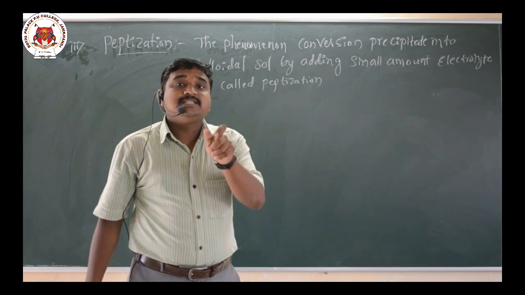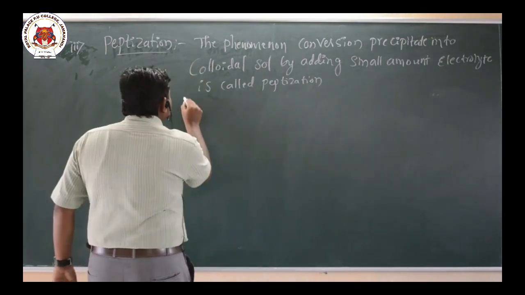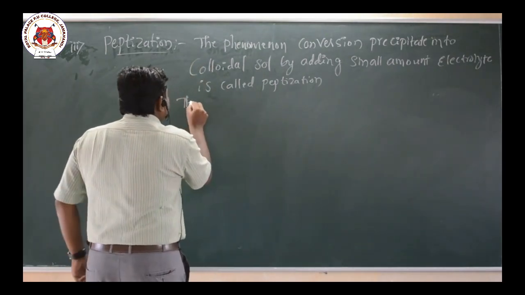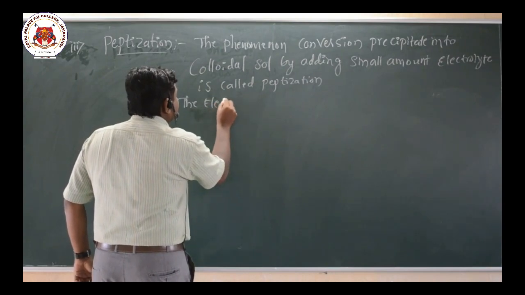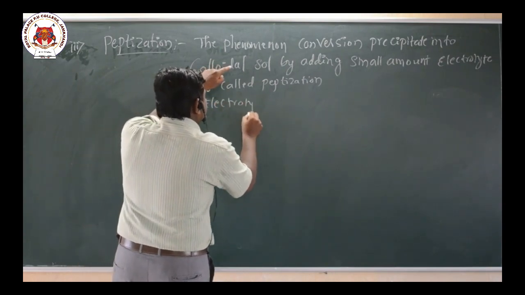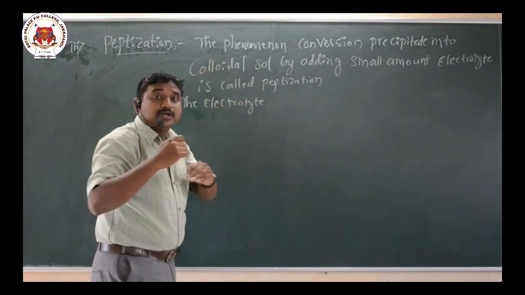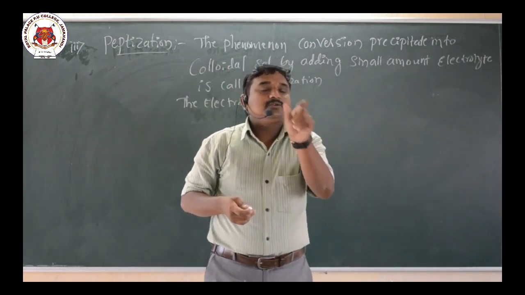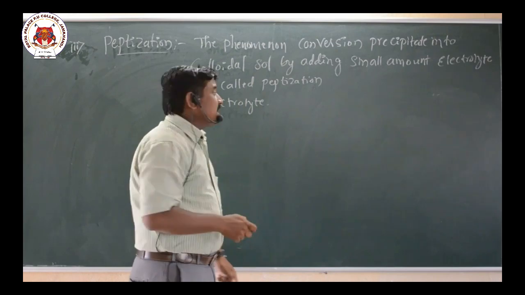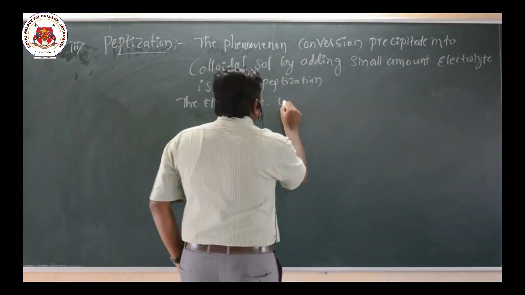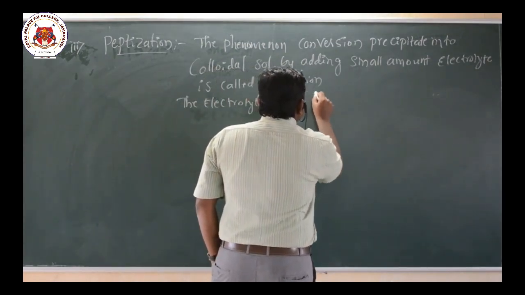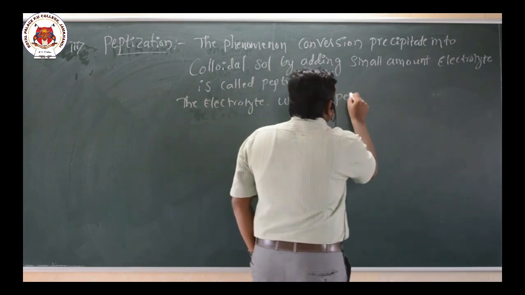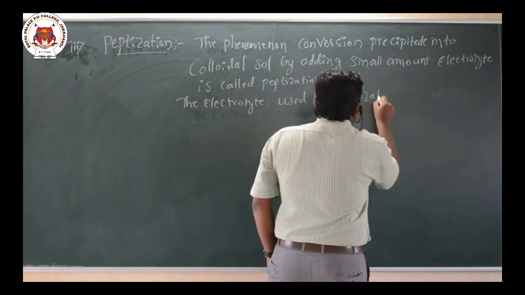the peptizing agent. Whatever small amount of electrolyte we add to convert the precipitate into colloidal salt, that electrolyte is called the peptizing agent. The electrolyte used in the peptization process.